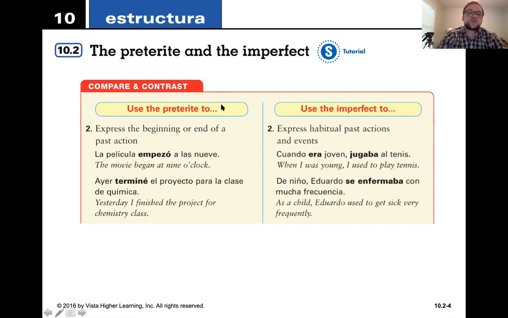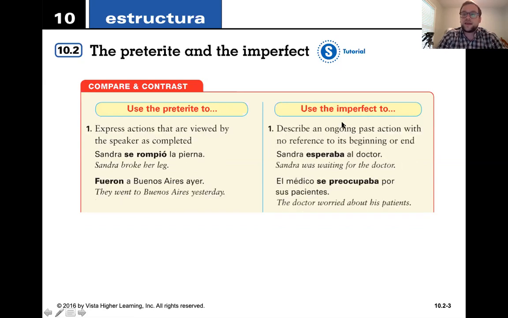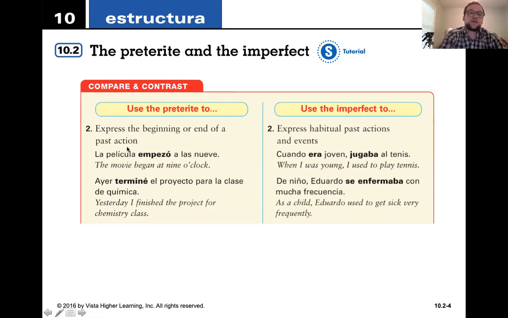All right, we're also going to use the preterite to express the beginning or end of an action. That's important. That's what makes it different from our imperfect, where we describe one with no reference to the beginning or an end. Here with the preterite, we will express the beginning or end of an action. So, la película empezó a las 9. If you're talking about it began, it's already happened. Or if it ended, it's already happened. So that's why we can track those and use those with the preterite. La película empezó a las 9. It began at 9 o'clock.